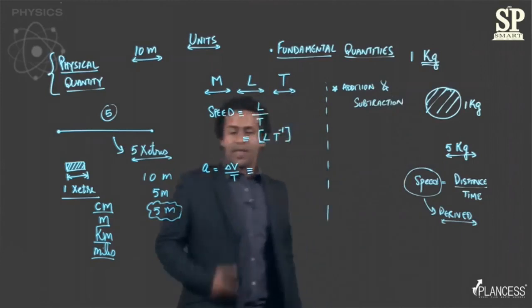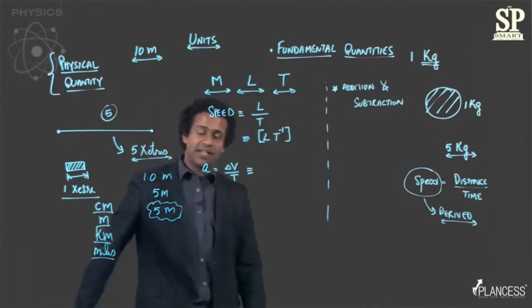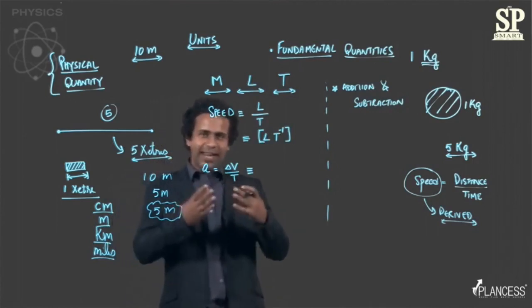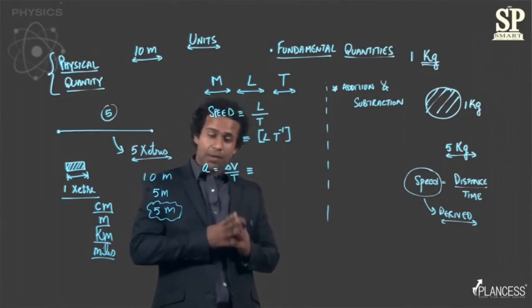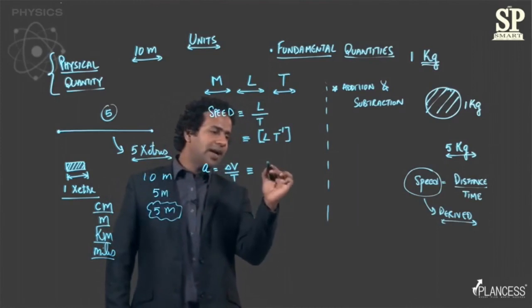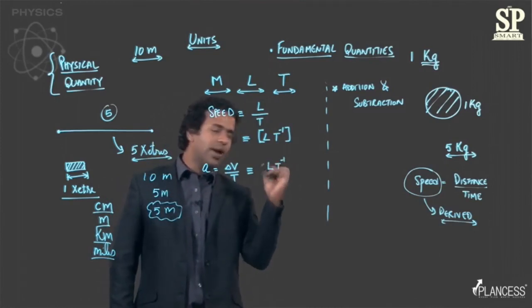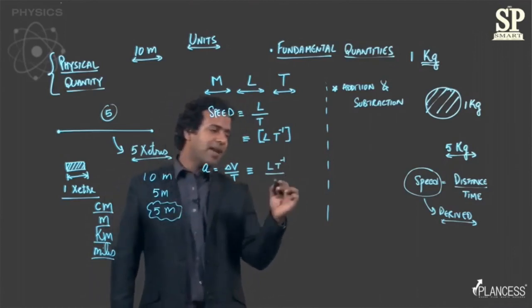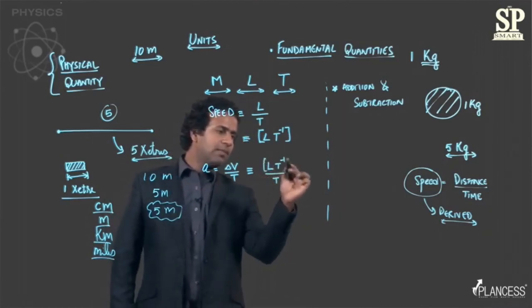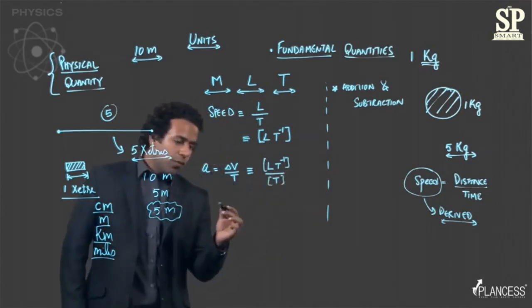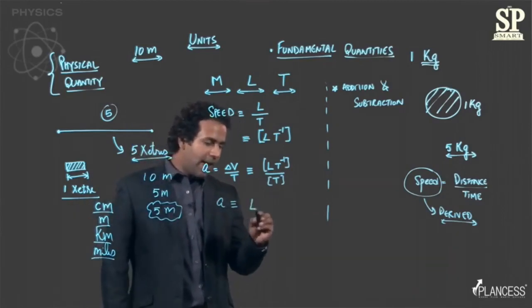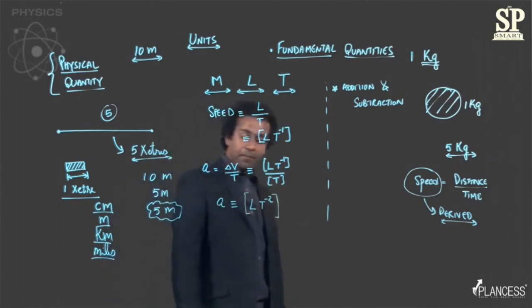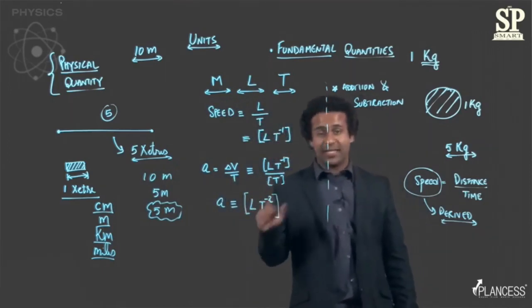Let me first finish deriving the dimension of acceleration. For now, let's just take it as a fact that this change in velocity will have the same dimension as velocity. So the numerator has the dimension L T minus 1, divided by time, which has the dimension T. Let's keep them in square brackets. So we find that the dimensions for acceleration would be L T minus 2. Right, so this is the dimension for acceleration.